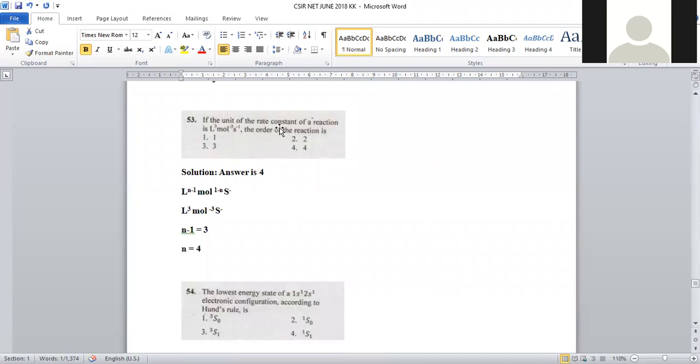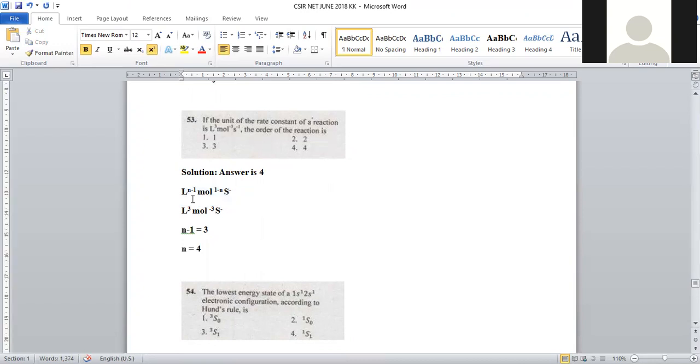Next question: if the unit of the rate constant of a reaction is liter cube, mole inverse cube, centimeter second inverse, the order of the reaction will be? It's a very simple prediction. So how can we predict? By using the empirical formula, it is possible to predict.